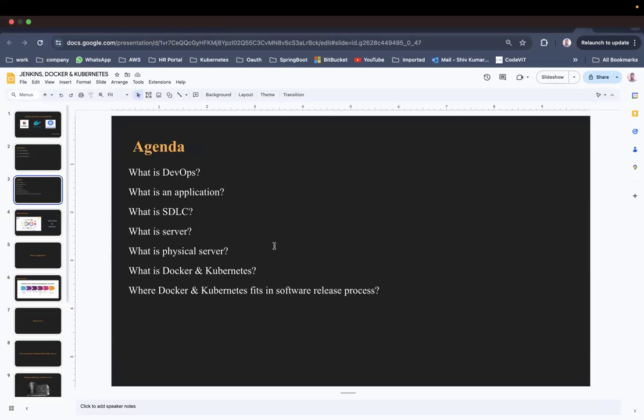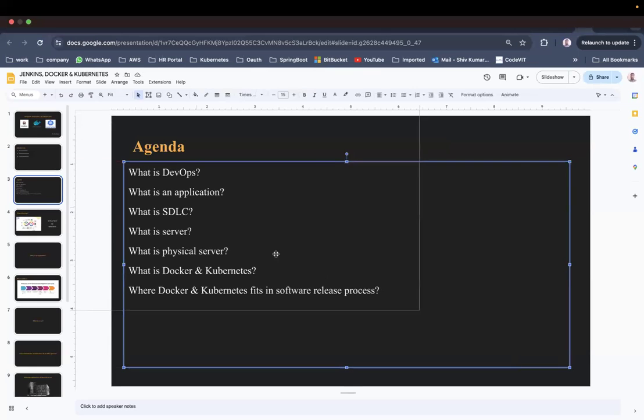We will start from tomorrow 7 a.m. at the same time. But from Monday or Tuesday, the timing is going to change from 7 a.m. to 8 a.m. This is the agenda for tomorrow's class.